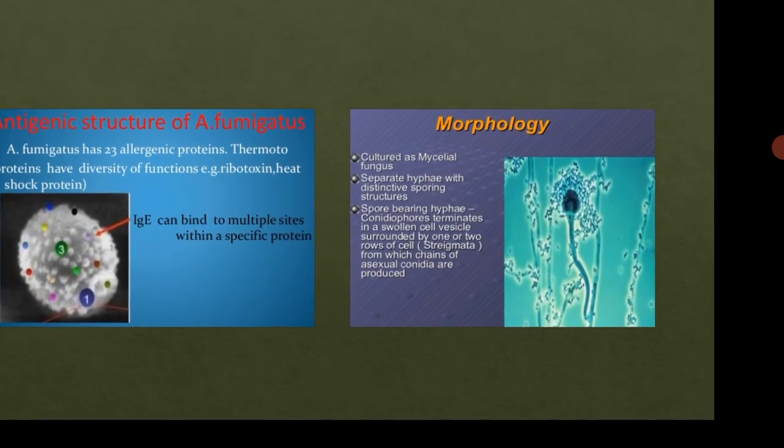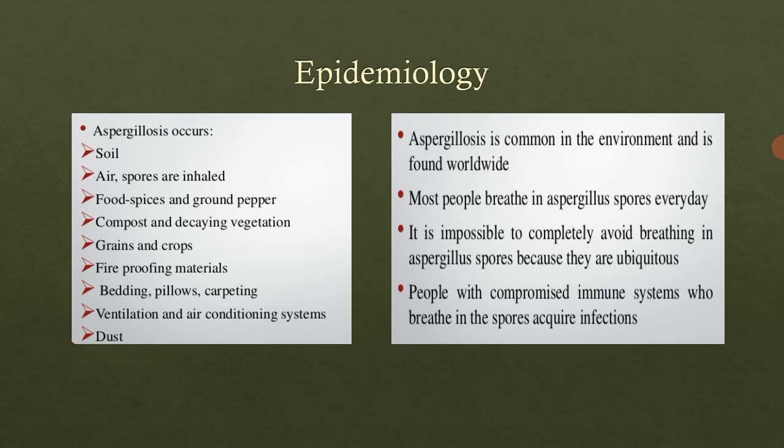After the morphology and the antigenic features, we will study the epidemiology of aspergillosis. Aspergillosis occurs via the soil. Aspergillus, as we know, is very well present in the soil. It can spread via air particles, and the spores get inhaled by the human host via the nostrils or the oral route, get incorporated into the respiratory tract, and from there reach the lungs.